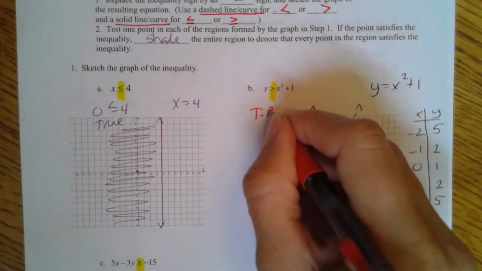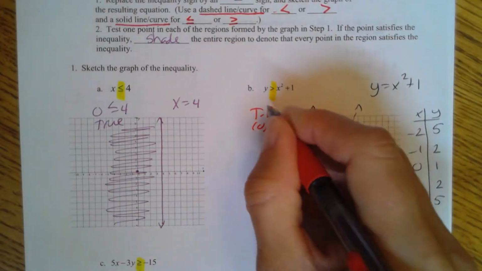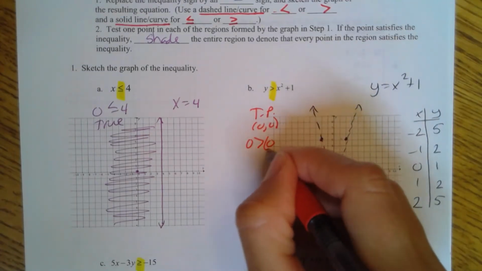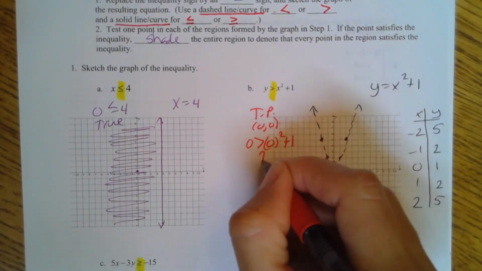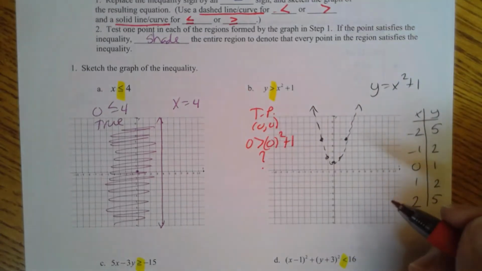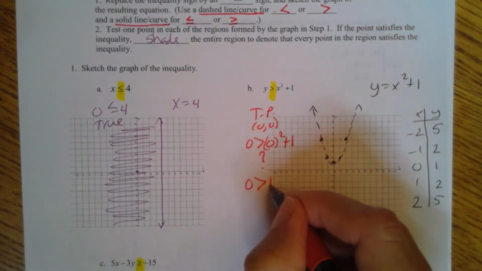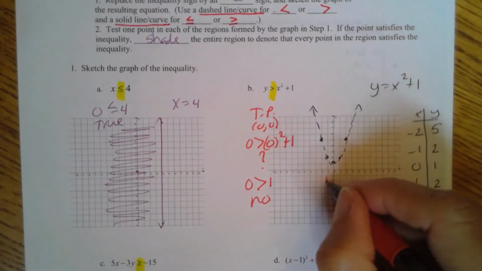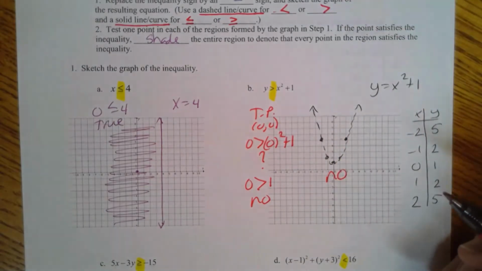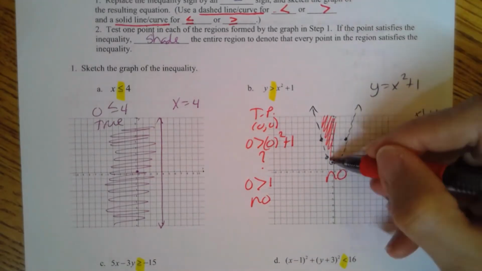So my test point, TP, is 0, 0. Plug in a 0 for y and plug in a 0 for x. And we want to know, is that true or false? So is 0 greater than 1? No. So this is a no. So we don't shade on the outside, we should shade on the inside.